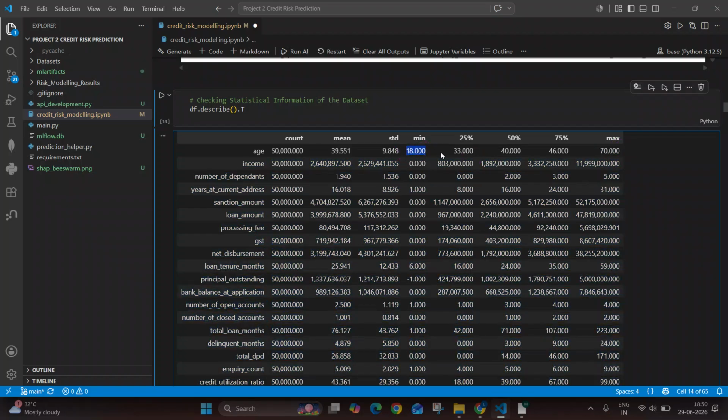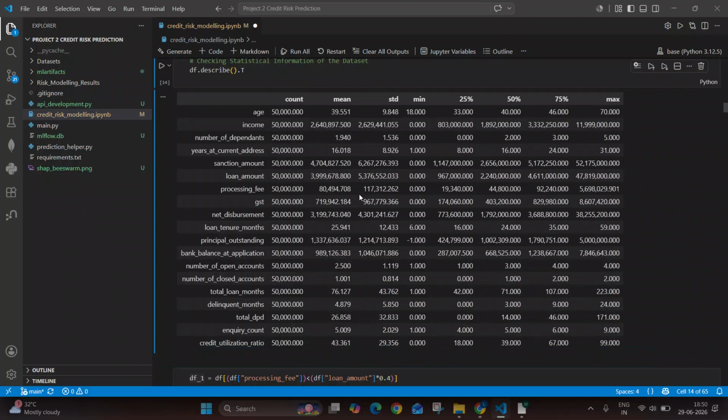Okay, which is fine, since we are considering that people become eligible to apply for a loan only after 18 years. Next, for example, let us see GST amount. We see there are certain problems here.